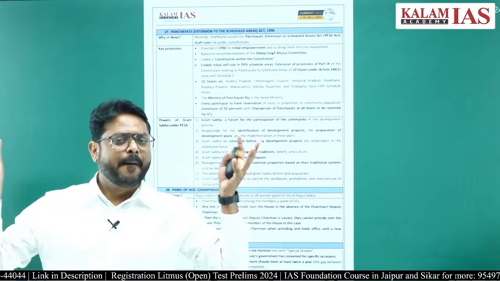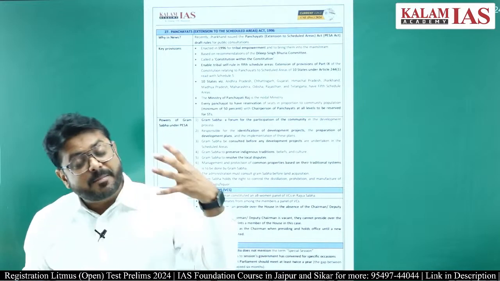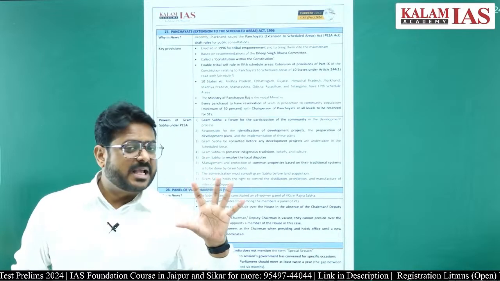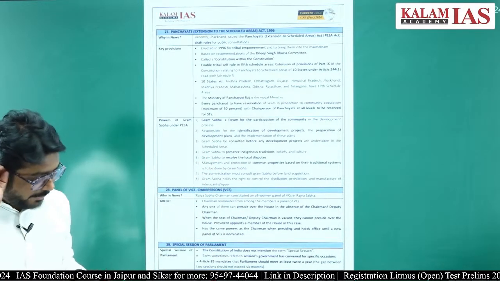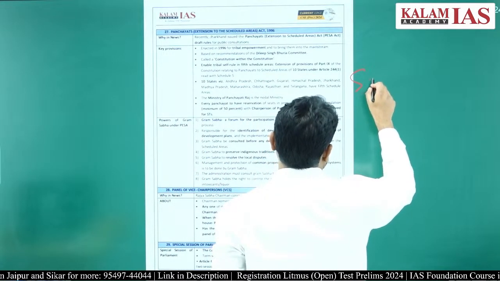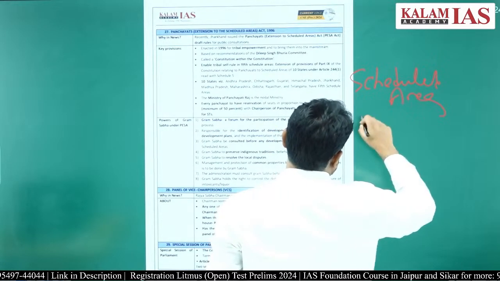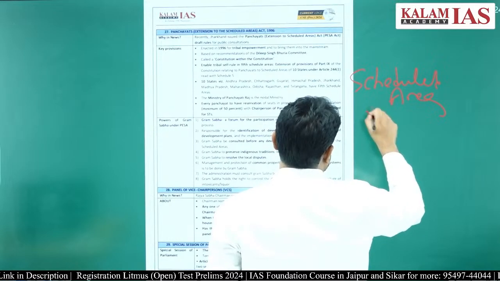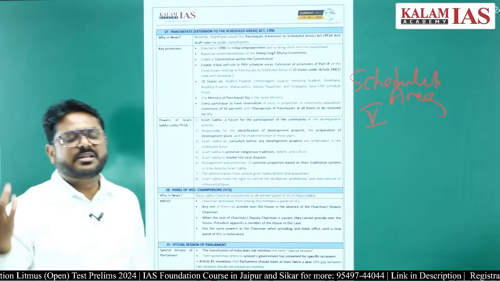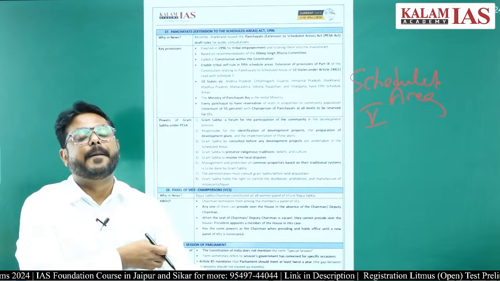Why? Because of poor implementation of the Panchayat Extension to the Scheduled Areas Act. Why did this Act come up? When the Panchayati Raj system came up, at that point of time, wherever there were scheduled areas under Schedule 5 of the Constitution of India, in whichever states it was there, 10 states, it was said that Panchayati Raj will not be implemented in those areas.